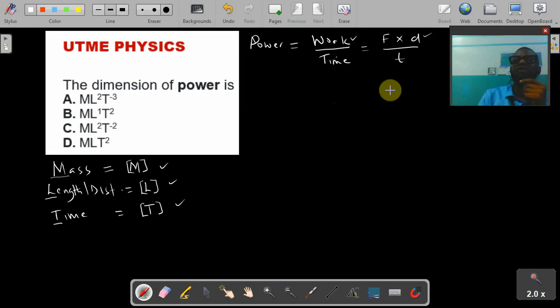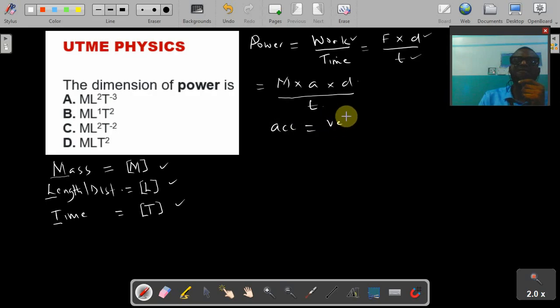We've gotten a fundamental quantity, which is distance. Time is a fundamental quantity, but force is not a fundamental quantity. So we need to break down force. Force on its own has a formula, which is mass times acceleration. Then you bring down distance, then all over time. Mass is fundamental, distance is fundamental, time is fundamental, but acceleration is not. So we need to look at acceleration and break it down.